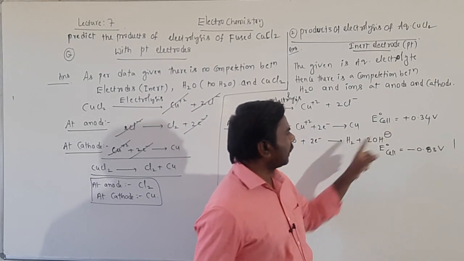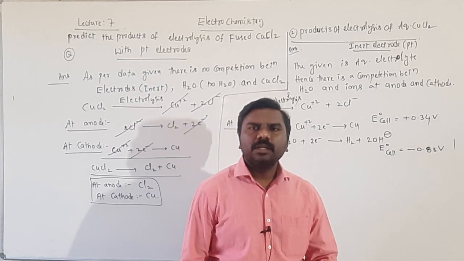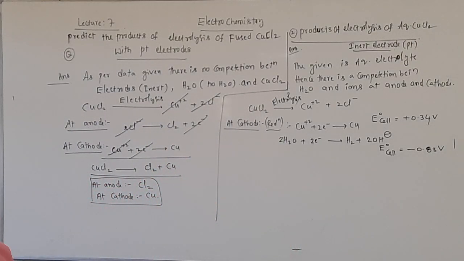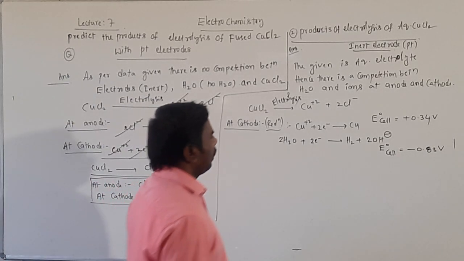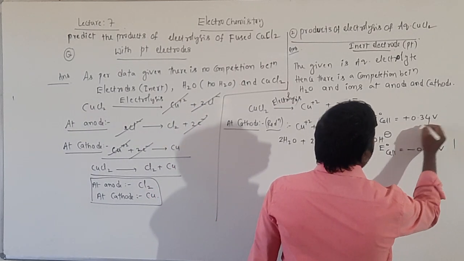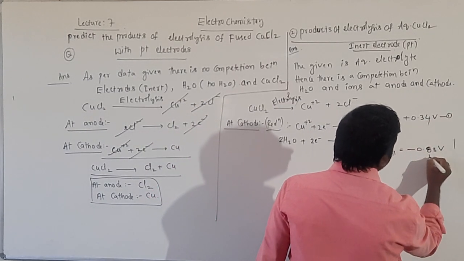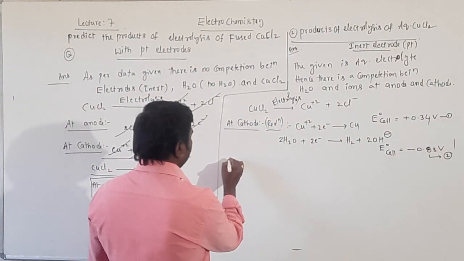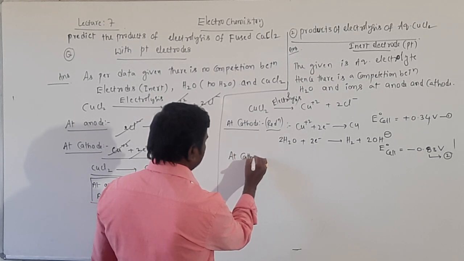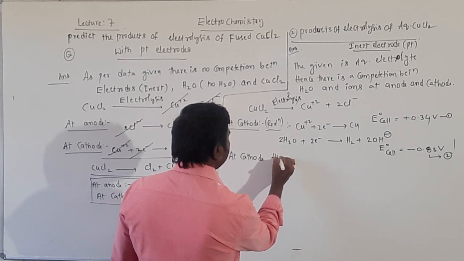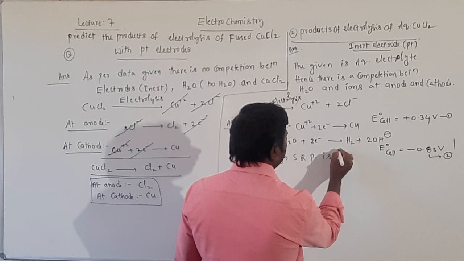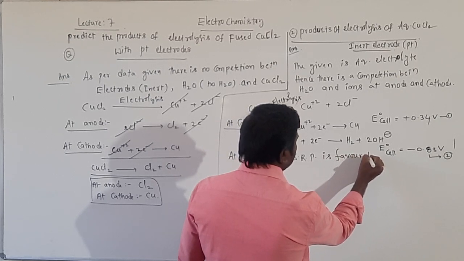First reaction plus, second reaction minus. So which is favorable at cathode? Higher value is favorable at cathode. That is 0.34. This is taken as 1 and this is taken as 2. So which is favorable now? At cathode, high SRP is favorable to deposit.